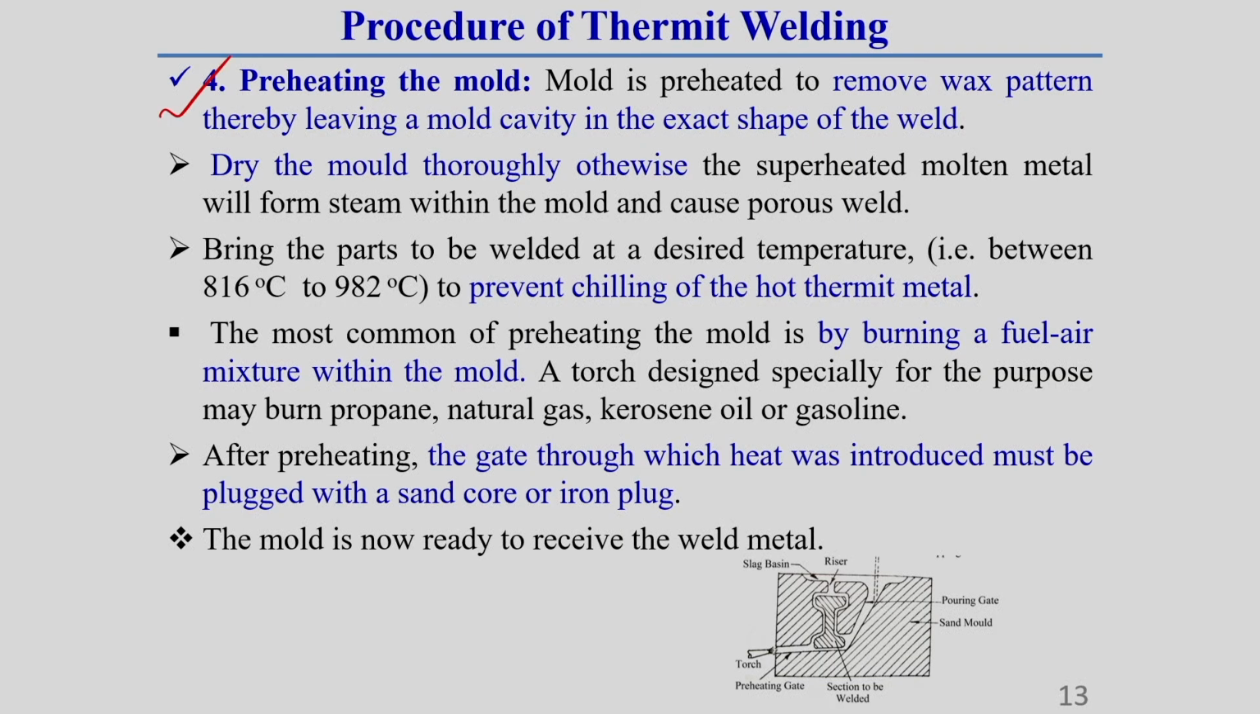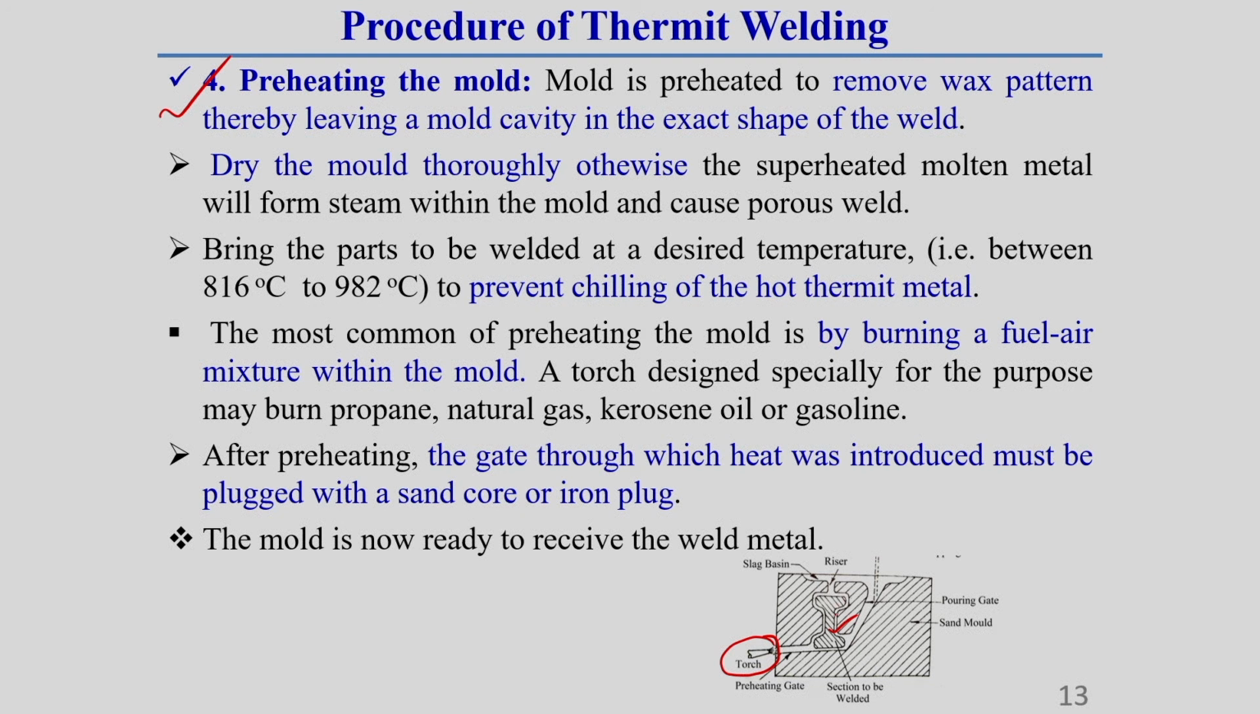Then preheating the mold. This is required because first of all we have to remove the wax pattern we made. That is why the mold is preheated using a torch, generally placed at the bottom or at the side of the mold. From here the torch is used to preheat the wax. So the mold is preheated to remove the wax pattern, thereby leaving a mold cavity.